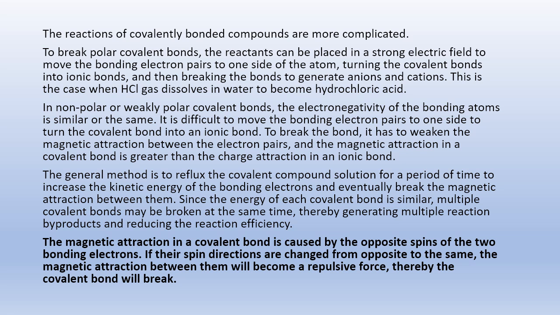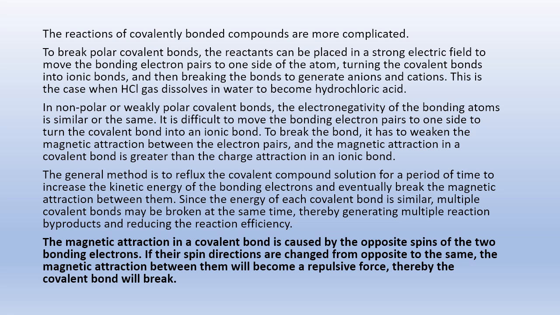In nonpolar or weakly polar covalent bonds, the electronegativity of the bonding atoms is similar or the same. It is difficult to move the bonding electron pairs to one side to turn the covalent bond into an ionic bond. To break the bond, it has to weaken the magnetic attraction between the electron pairs, and the magnetic attraction in a covalent bond is greater than the charge attraction in an ionic bond.